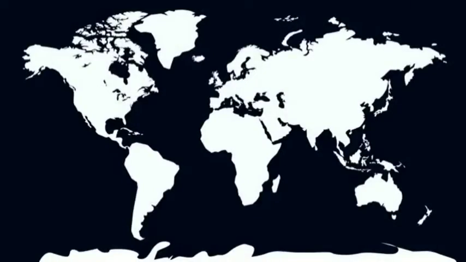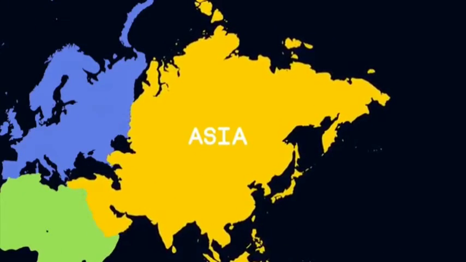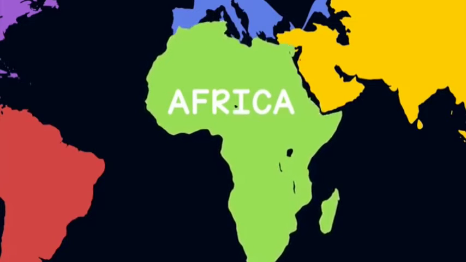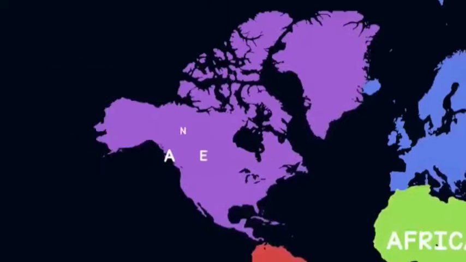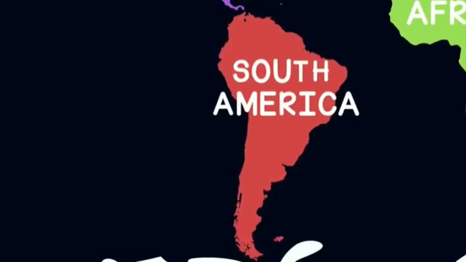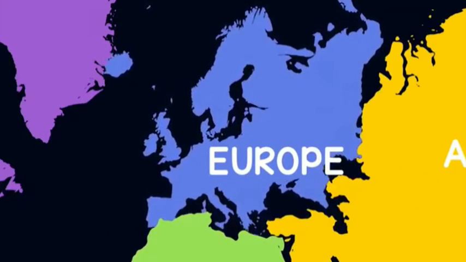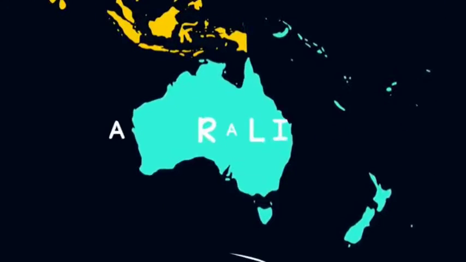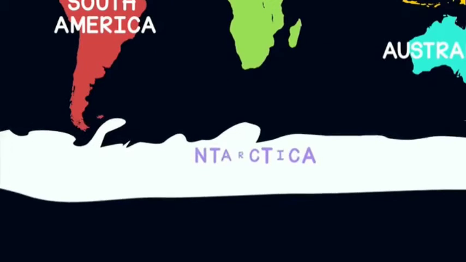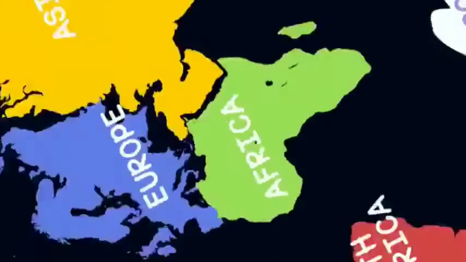Continents of the world. There are 7 continents on the earth. They are Asia, Africa, North America, South America, Europe, Australia, and Antarctica.